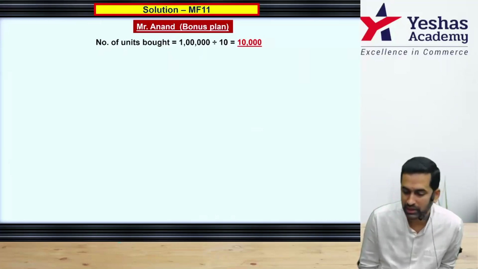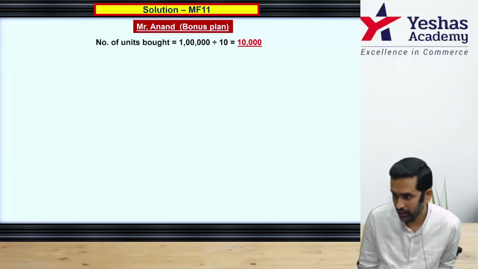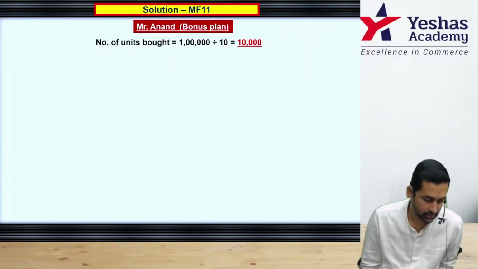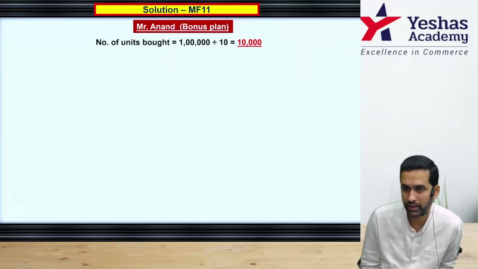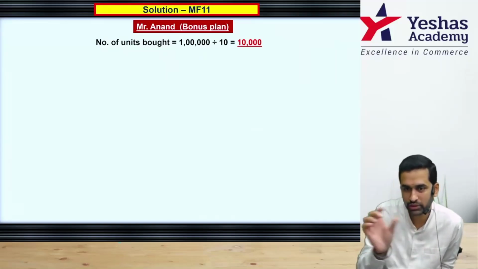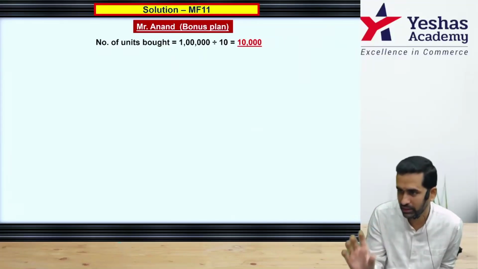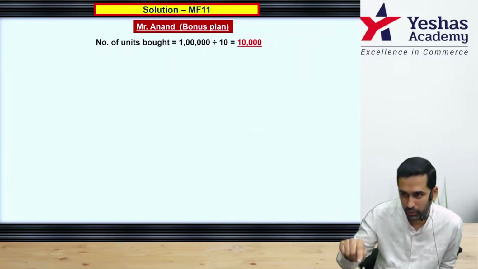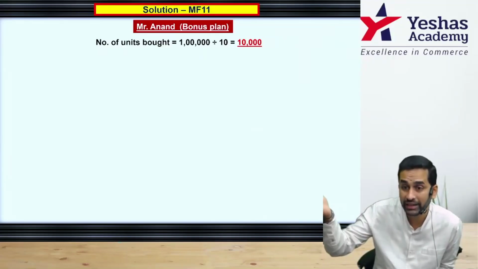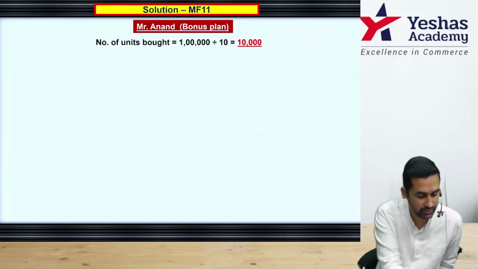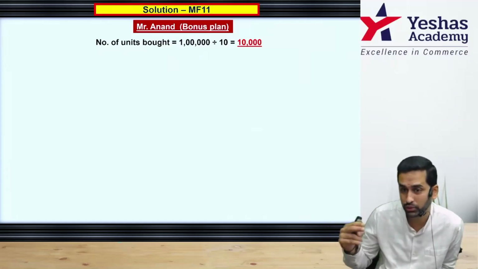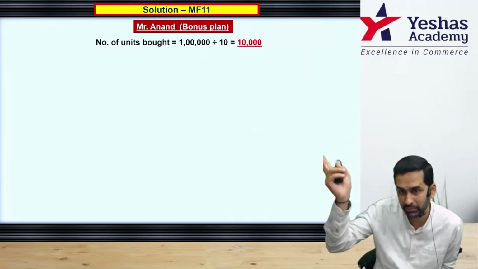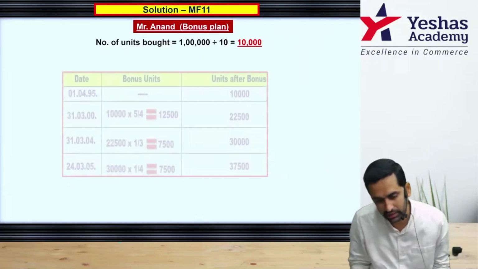Now, Mr. Anand is under bonus plan, and when was the first time bonus was given? 31/3/2000, and 5 bonus units for every 4 held. That means with cross multiplication you can find out for 10,000 how many additional units. But remember, after those bonus units, his number of units will increase. Next time when bonus is given, the base will be the new number. You should not do bonus on the original base every time. Base will also change.